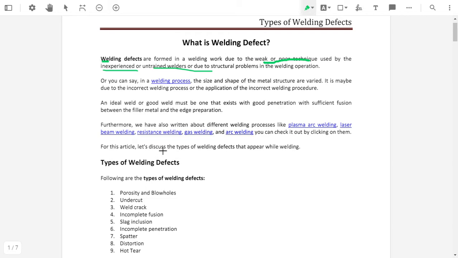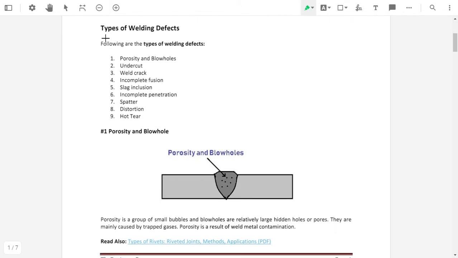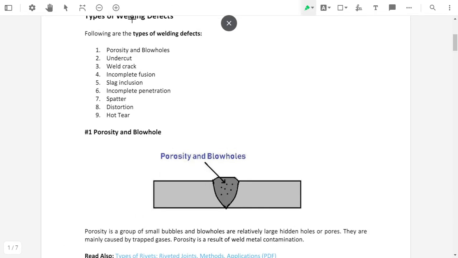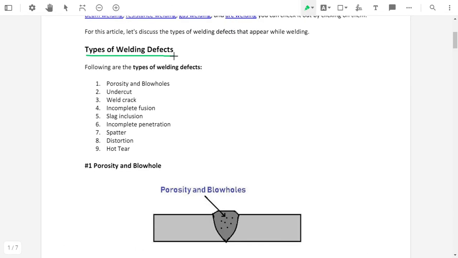Okay, so what are the different types of welding defects? Here are the different types of welding defects. The first one is porosity and blowholes, then undercut. The next welding defects are weld crack, incomplete fusion, slag inclusion, incomplete penetration, spatter, distortion and hot tear. So these are the 9 different types of welding defects.